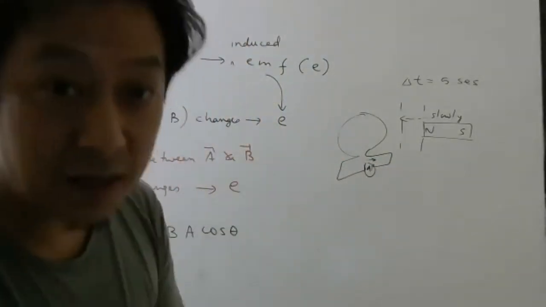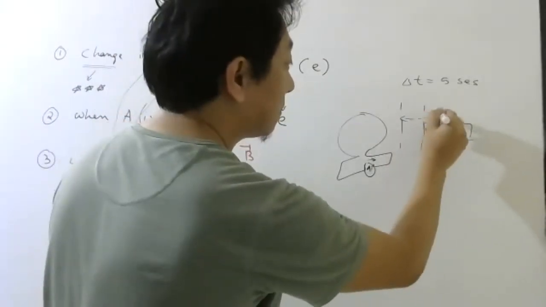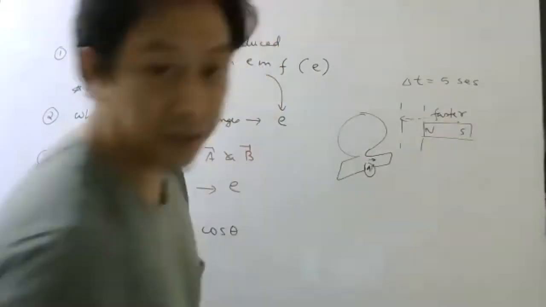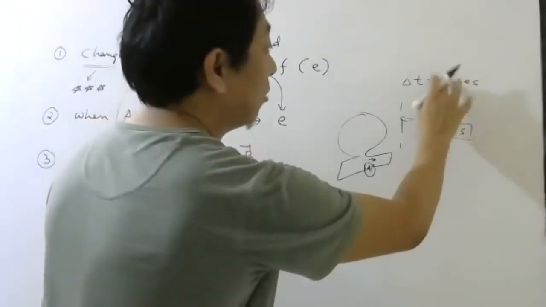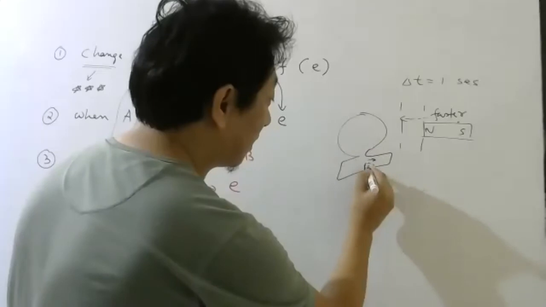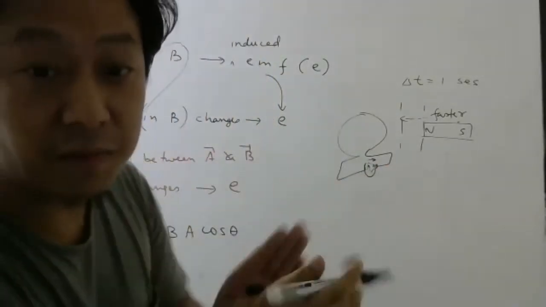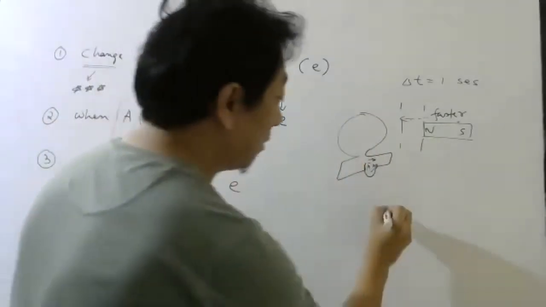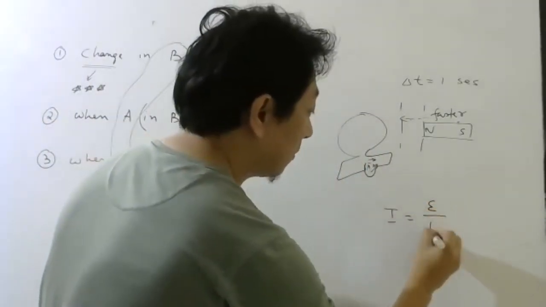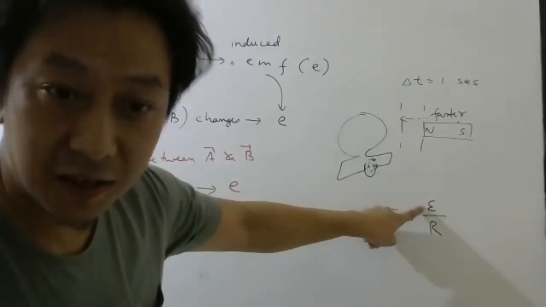Then he found if you move the magnet faster, let's say you took only 1 second, then there is more deflection. More deflection means more current, and more current means more EMF. In that chapter we wrote like this, remember, right?